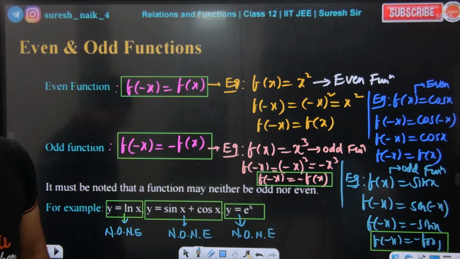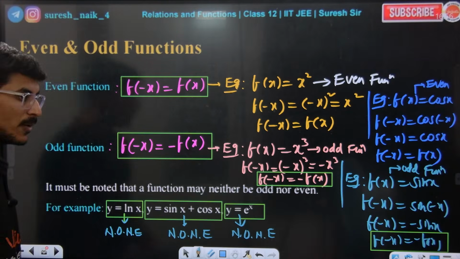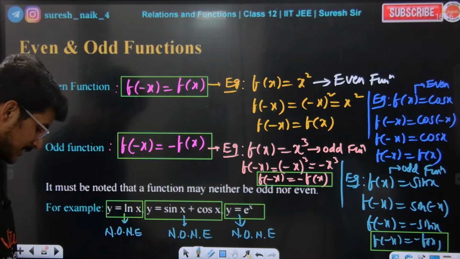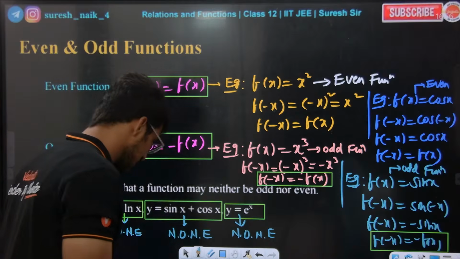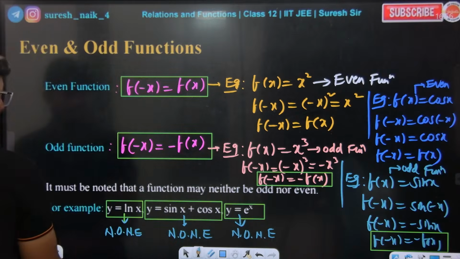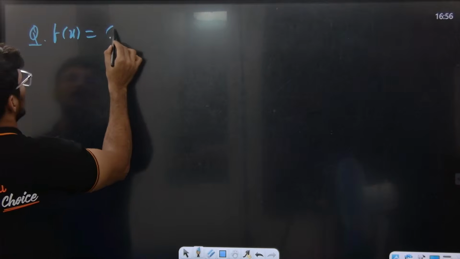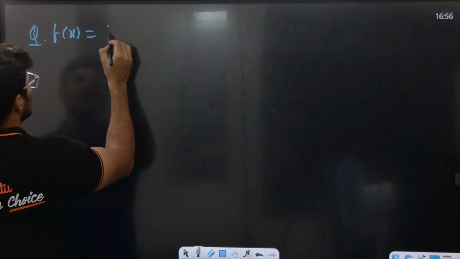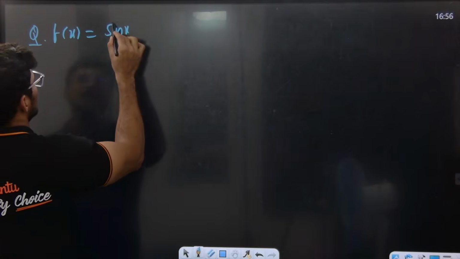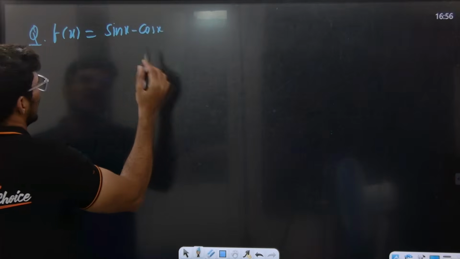Now can I talk about a few more examples? Let us talk about a few more beautiful examples. For example, let me talk about one example. f of x is equal to sin x minus cos x. What type of function is this?